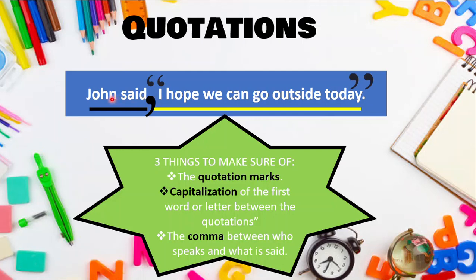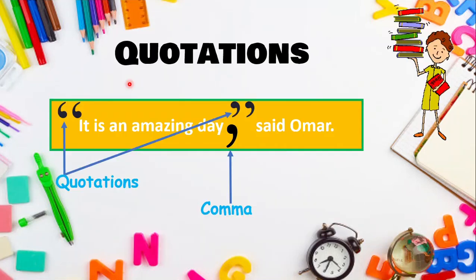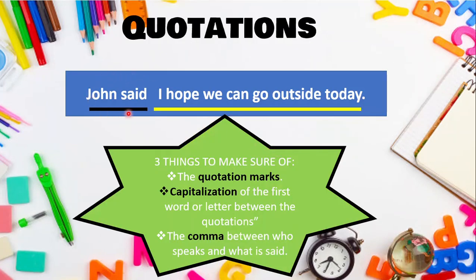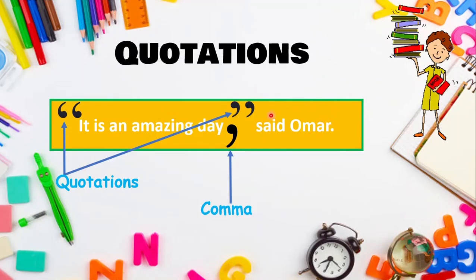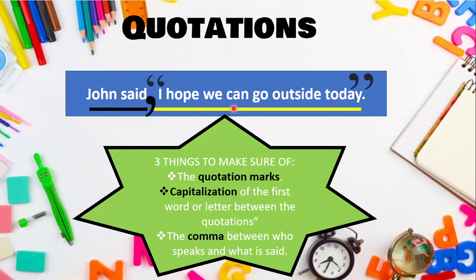Now here, John said, or whatever any person says, can come first, okay? It is not a rule that it is always in the end, like here, said Omar. It doesn't have to be in the end of the sentence. It can be in the beginning. John said. But in that case, the comma is before the quotation mark. But usually the sentences that you'll come across are like that. It is in the end, and the comma is inside the quotation marks. So we put the comma to separate, and then quotation marks.